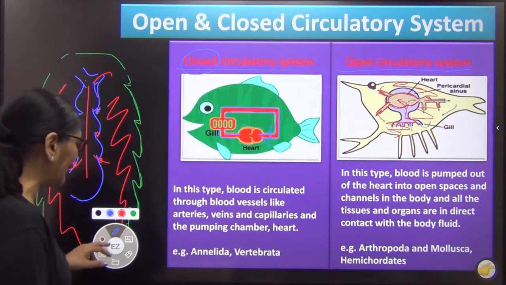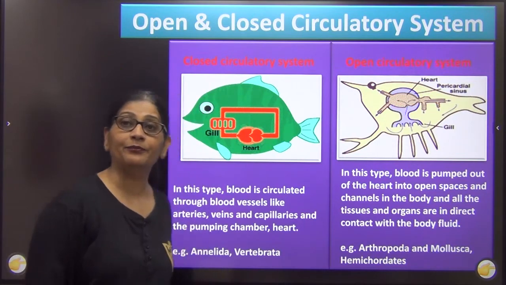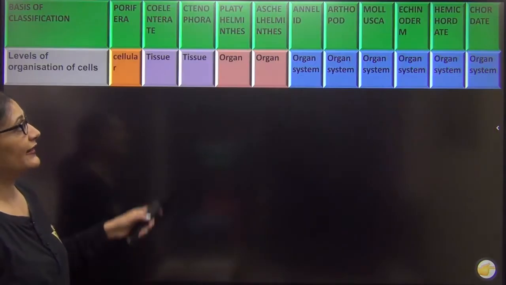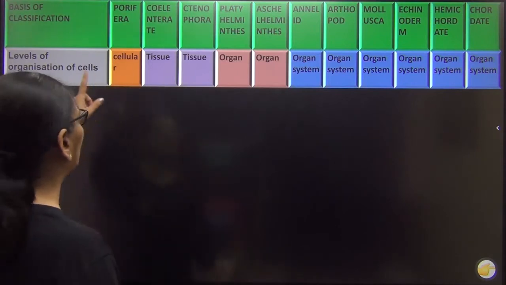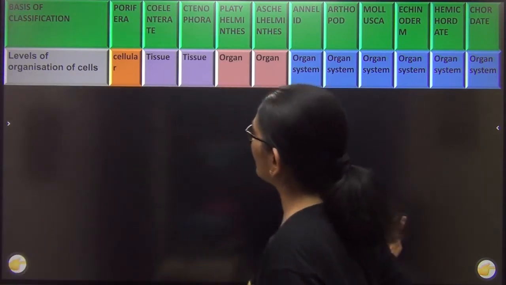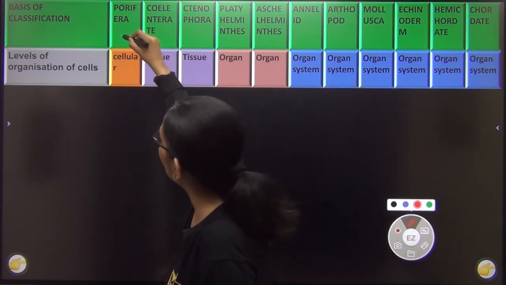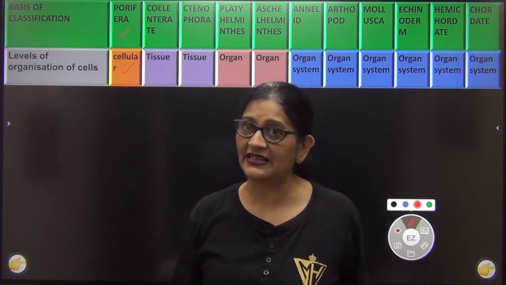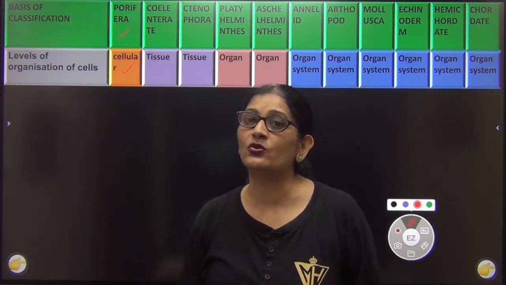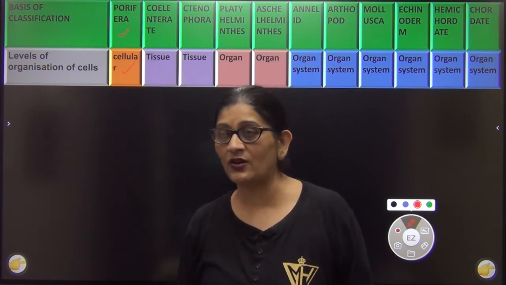Now I will tell you something about what we have just studied: level of development. Let us first see it in a comparative chart. I hope everyone can see the level of organization. First is Porifera. They are at the cellular level, meaning they are made up of many cells, but the cells are not distinguished into tissues and organs.